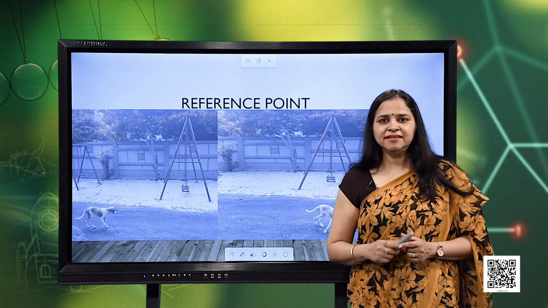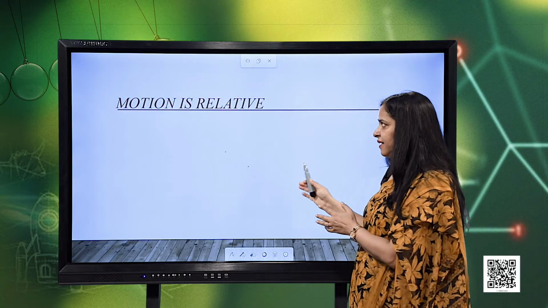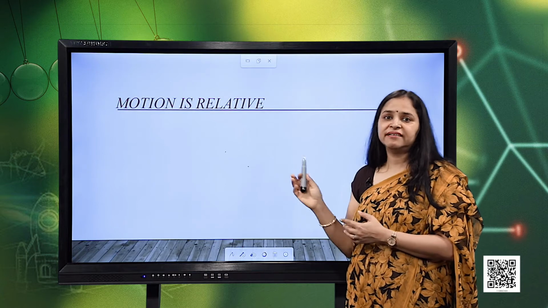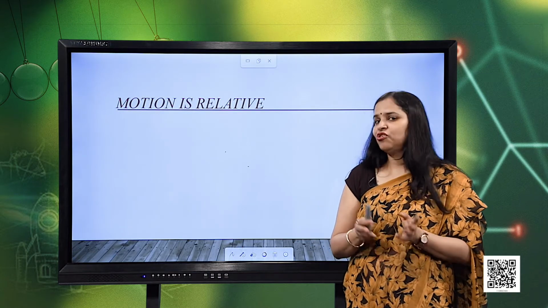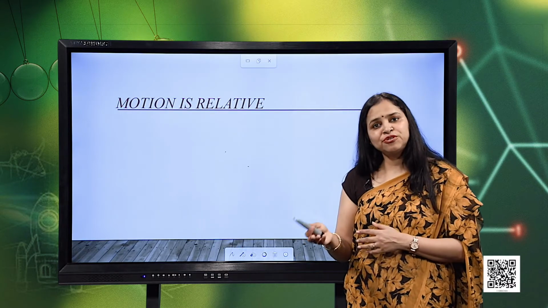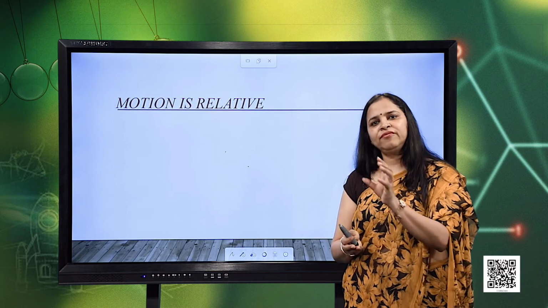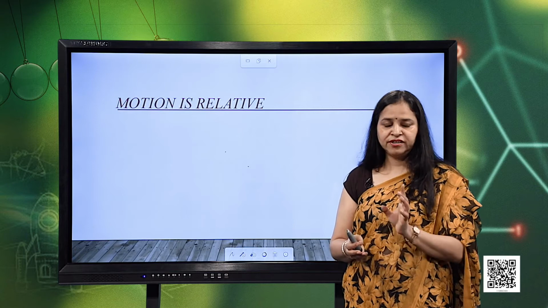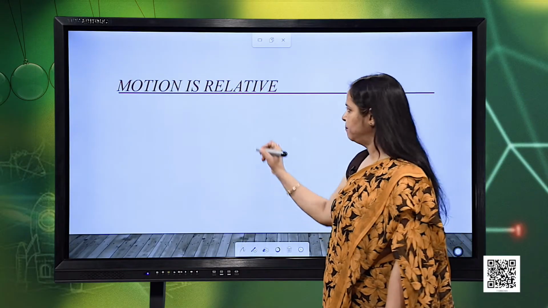Now, I consider another example. Here we have seen that the same object can be at rest or in motion. Now, let us see how motion is relative. I mean to say that nothing is at ultimate rest or at ultimate motion. Motion is always relative with respect to its surroundings, with respect to whatever reference we have taken. For this I consider one more example.